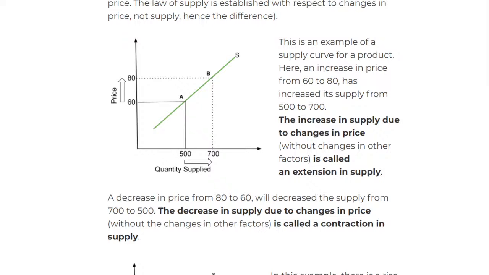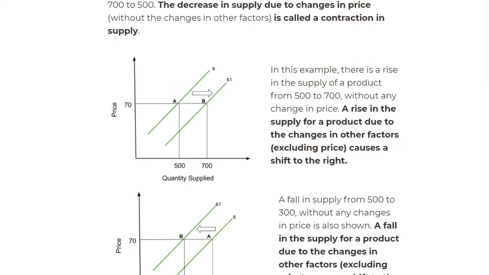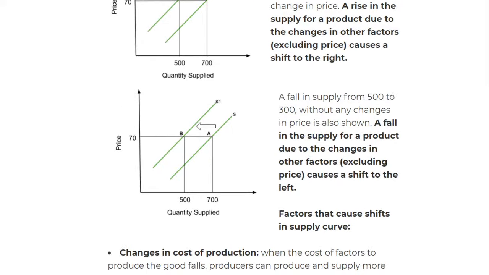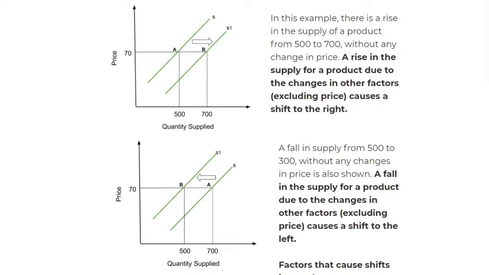When there's an increase in supply, we say it's an extension, and when there's a decrease in supply, we say it's a contraction. Okay, so increase in supply, extension; decrease in supply, contraction. Okay, we move on. A rise in the supply of a product due to factors excluding the price will cause a shift to the right. So it's similar to the demand definition for the shift. It's a very similar concept, except this one is supply instead of demand, right?